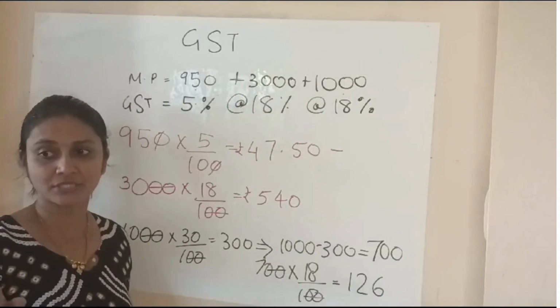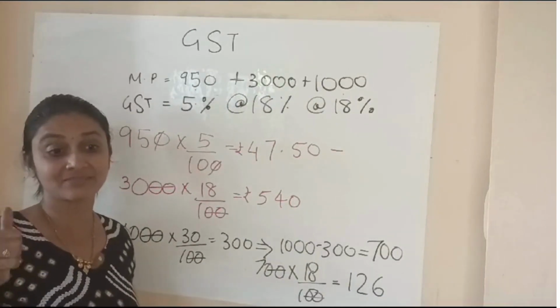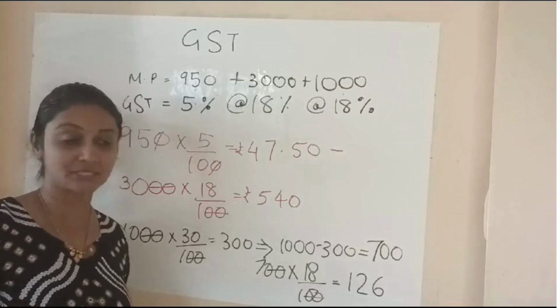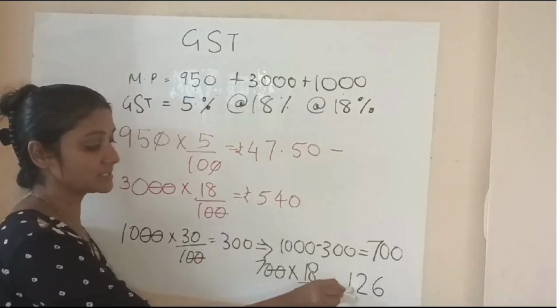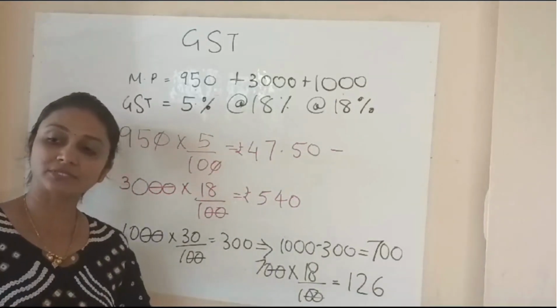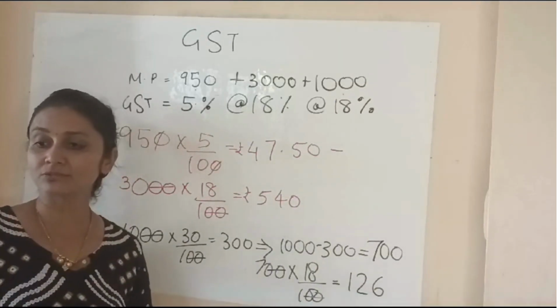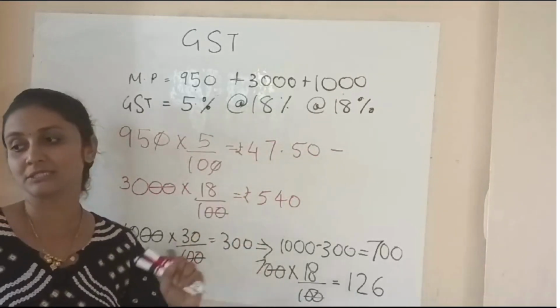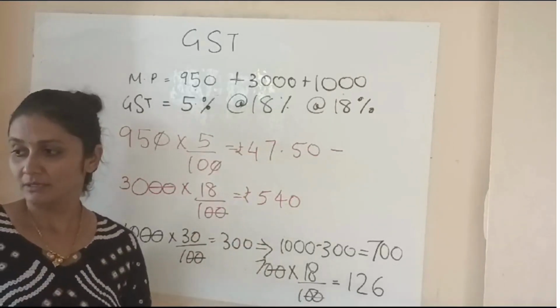So the first question was asked, how much is the total GST? When the first question is asking only how much is GST, just add up the GST value. First answer is done. Then when they ask you the second question where they are asking you the total amount that he is going to pay, that time you add up the actual amount plus GST. So the answer is solved.